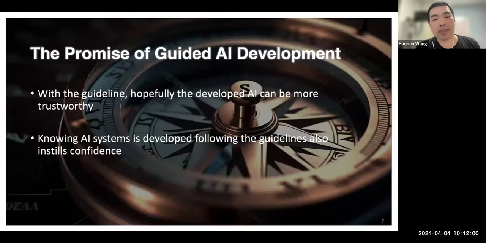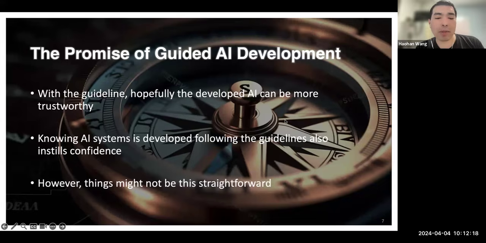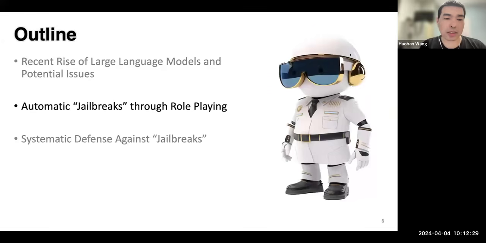For example, the developed AI can be more trustworthy, and knowing that an AI system is developed following these guidelines can also help instill confidence. However, things might not be this straightforward. Even if we follow the guidelines and try to do everything in the right way, the AI might not end up as a trustworthy tool to help us. In particular, one concern we will face is something called jailbreak, which leads us to the second part of this talk: automatic jailbreaks through role playing.